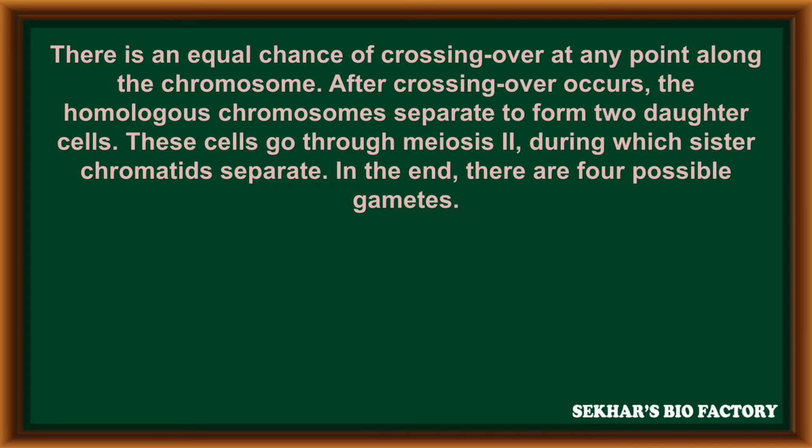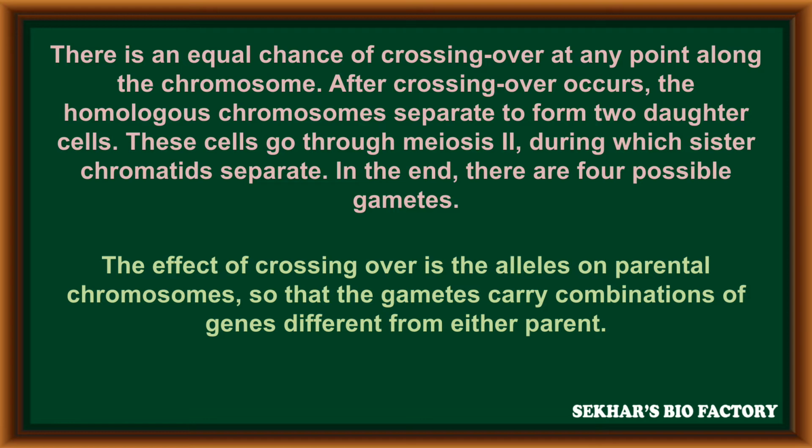After crossing over occurs, the homologous chromosomes separate to form two daughter cells. These cells go through meiosis II, during which the sister chromatids separate. In the end, four possible types of gametes are produced as a result of the meiosis division.